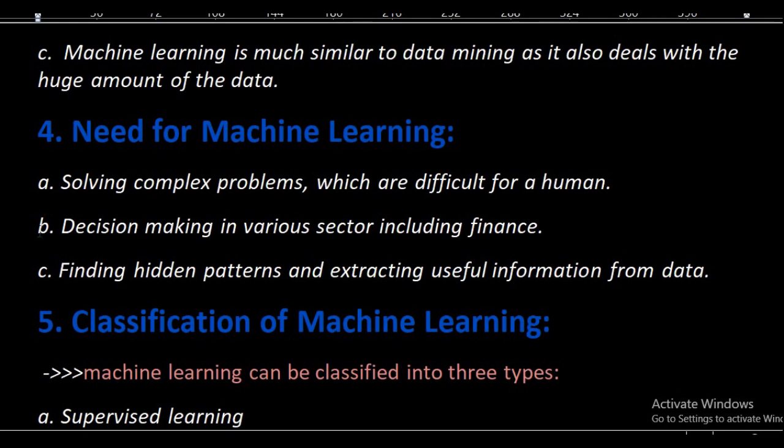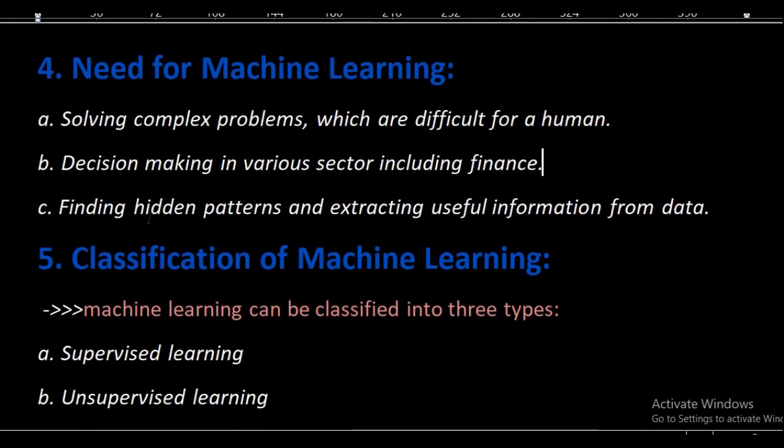Now next is decision making in various sectors including finance, for example a bank or many more financial sectors. This is for decision making, which I can say is prediction. I'm going to give you some examples, just like car pricing, or I will get an extra benefit. In this type of problem we will use machine learning. Later we will make a project on the basis of decision making.